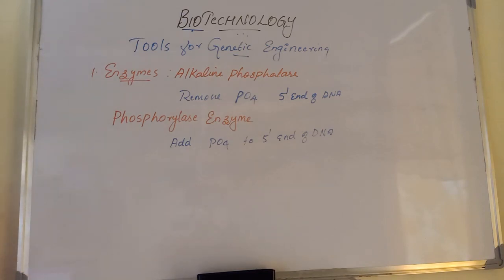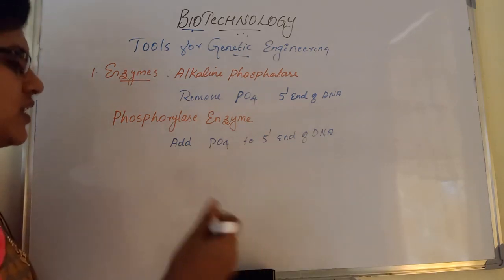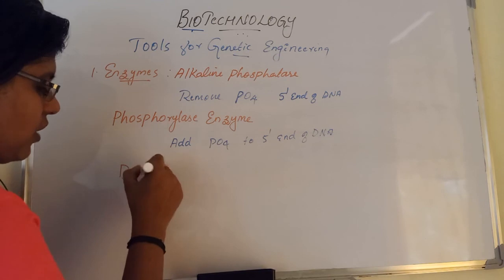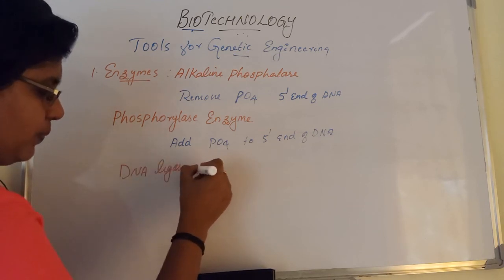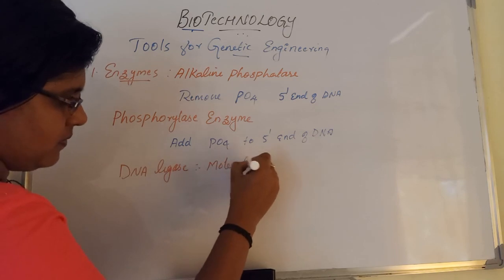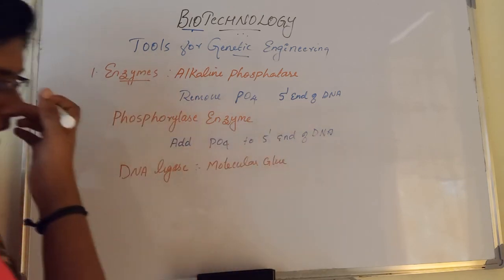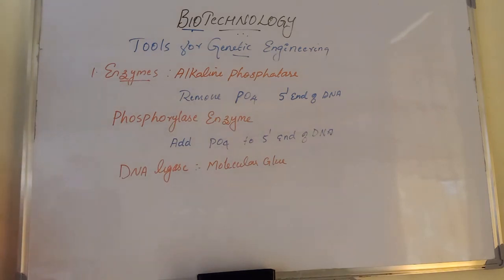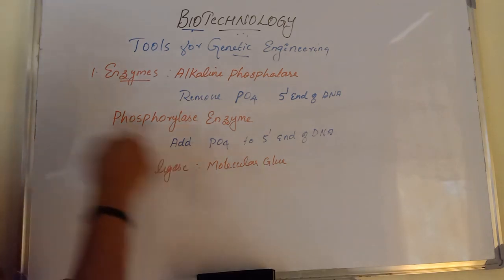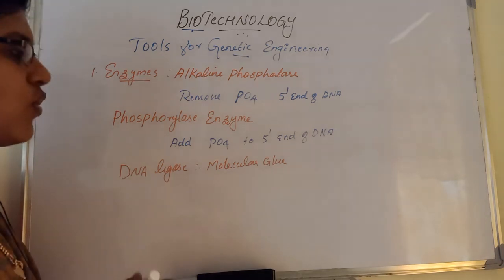Then DNA ligase. DNA ligase is called the molecular glue. Molecular scissors are called the restriction endonuclease. DNA ligase is called the molecular glue. Glue means what? We use glue for sticking pictures on paper. The same role is what DNA ligase is doing. It helps the formation of a phosphodiester bond between the 5' end phosphate of one strand and the 3' hydroxyl group of another. So the molecular glue helps to form the phosphodiester bond.